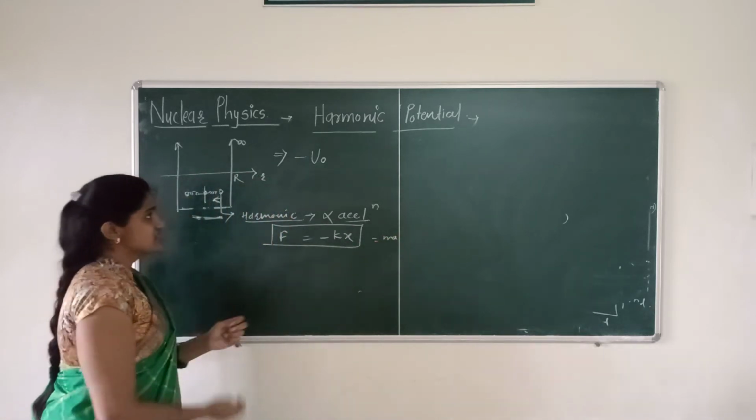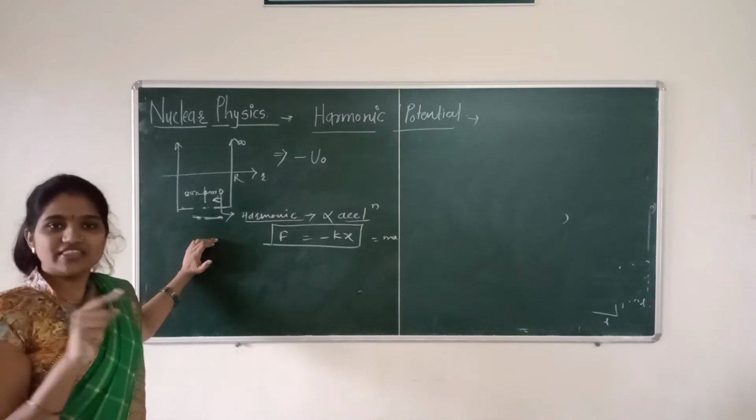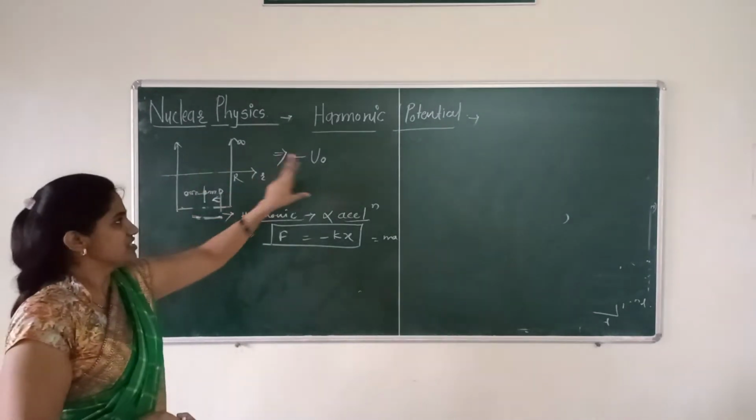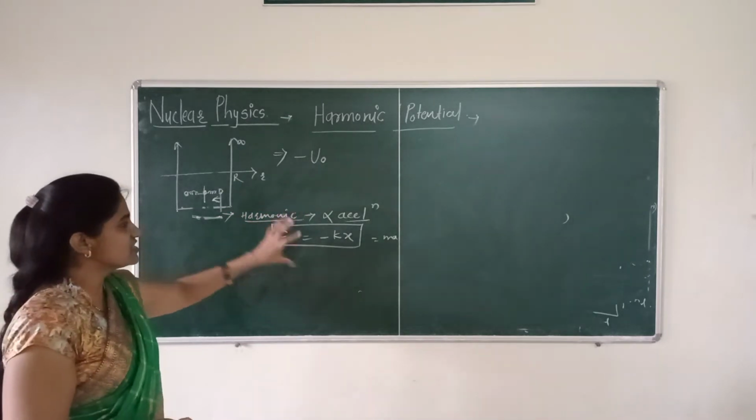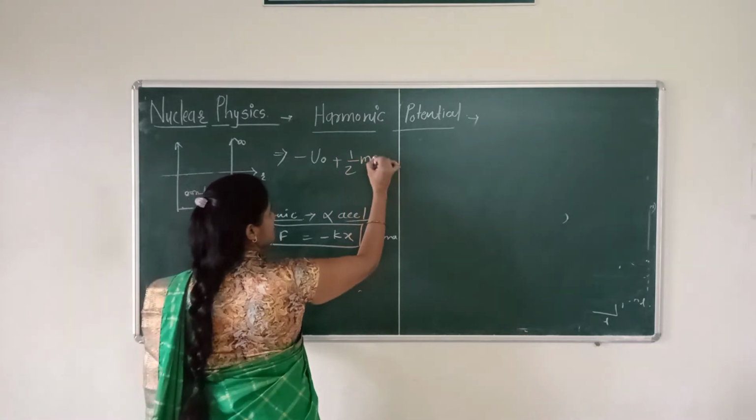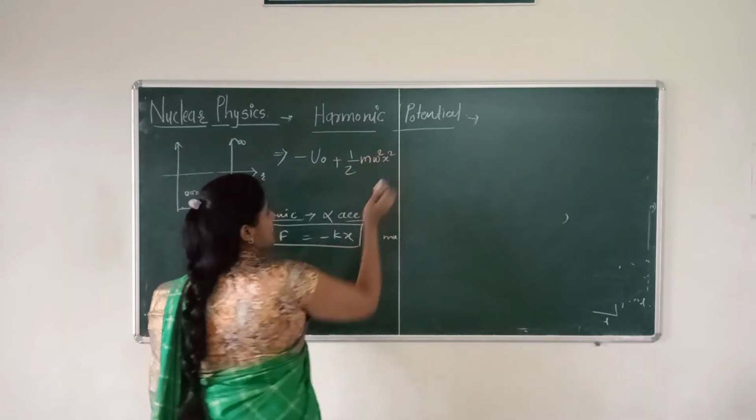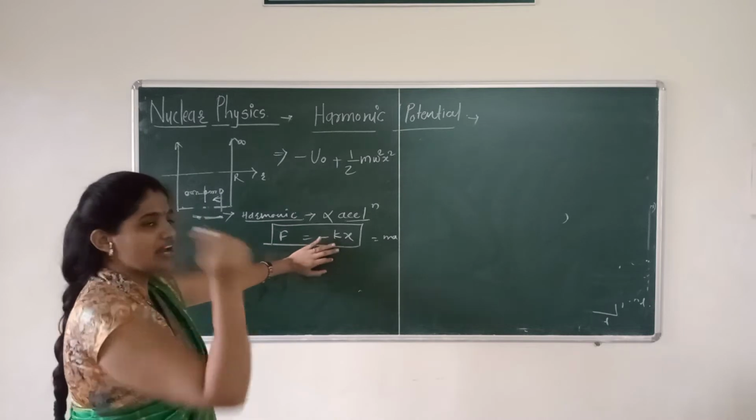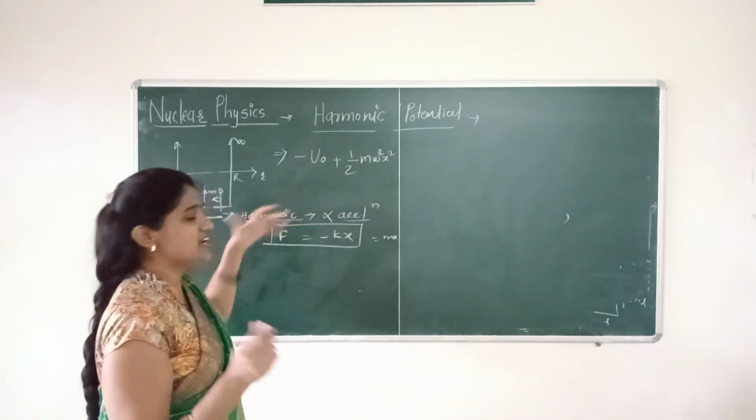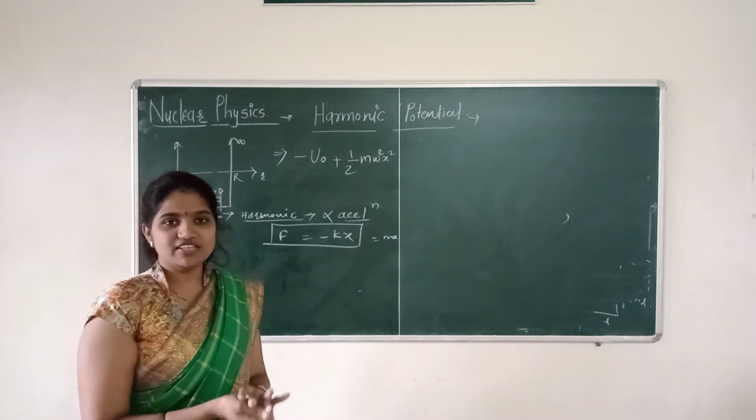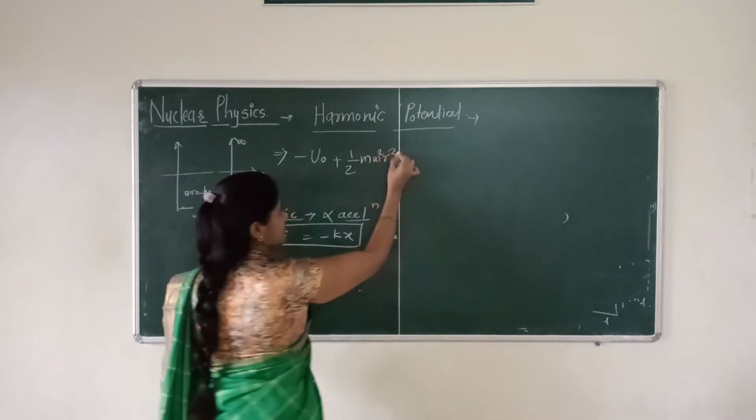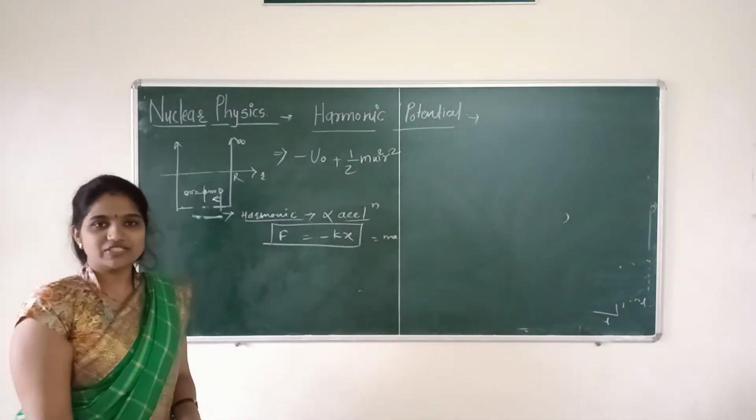Understand, students? When the nucleons are moving in the nucleus, first they feel the square well potential, which is minus U0. Second, they feel this harmonic potential, which is m omega square x square. If we consider the one dimensional case, there will be x square, but here we are considering three dimensional, because obviously in the nucleus there is three dimensional motion. That's why here the potential is plus 1/2 m omega square r square.